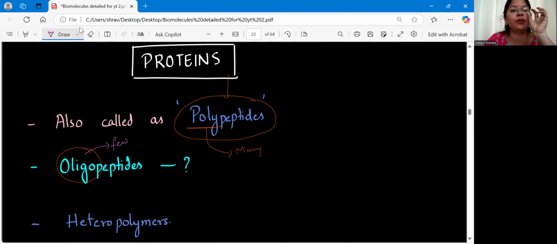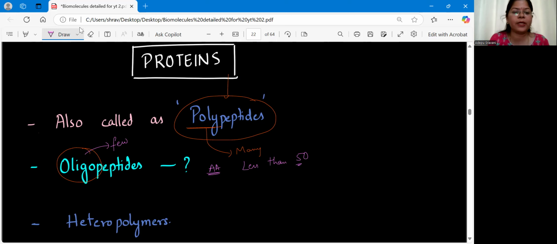Clear? That means few in number. So here also, if the number of amino acids is few, now what is the count? Now we are not sure, it can be around, or we can say less than 50. If the number of amino acids are less than 50, then such proteins we call it as oligopeptides. If a protein molecule is made up of more than 50 molecules of amino acids, then that will be called as polypeptides.